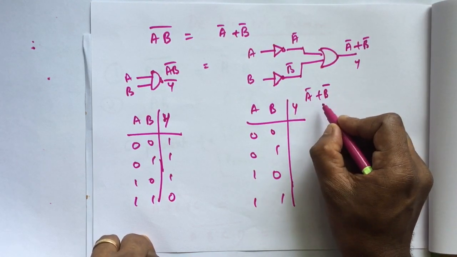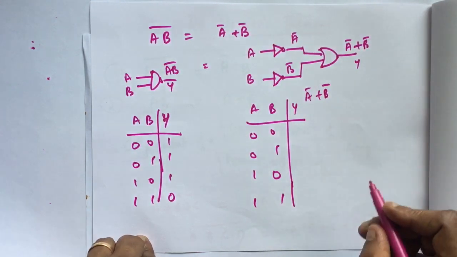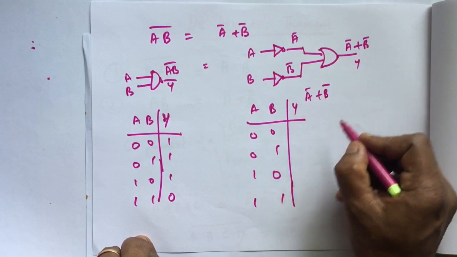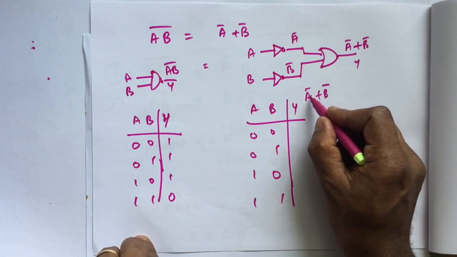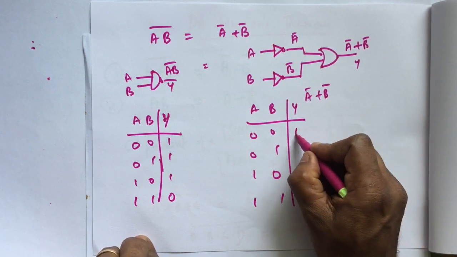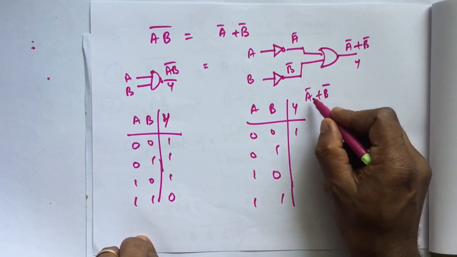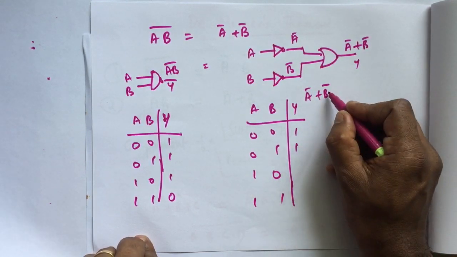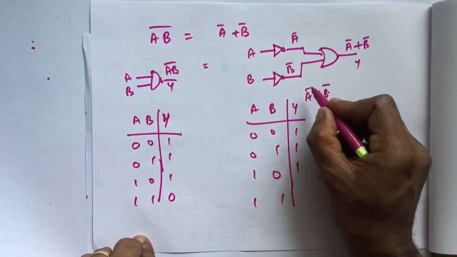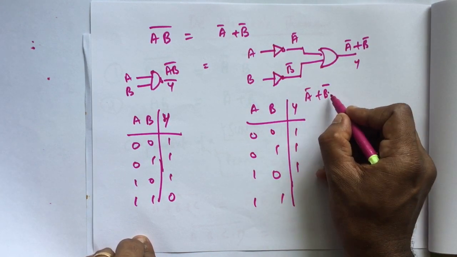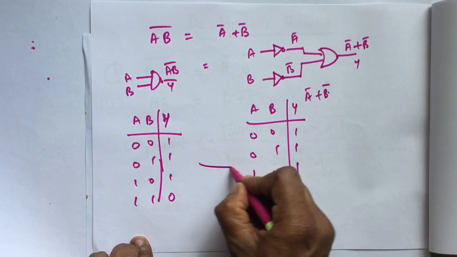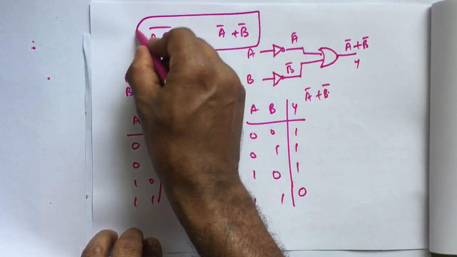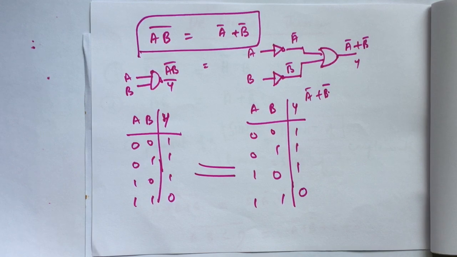If any input is 0, its complement is 1, and 1 plus something is 1. If A is 0, A bar is 1. If B is 0, this will be 1. Where both are 1, A bar and B bar are 0, and 0 plus 0 is 0. We can see that both truth tables are the same. Hence, this law is proved.